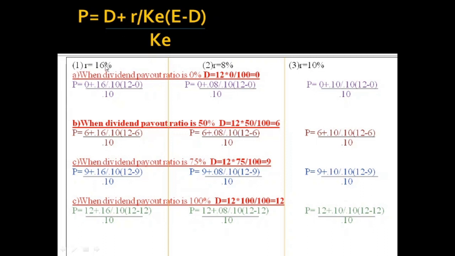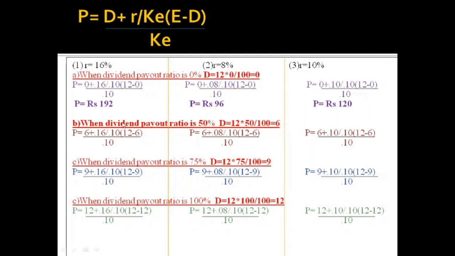R is already given, that is 16%, so 0.16, divided by KE, the capitalization rate, that is 10%, 0.10, into E minus D. E is already given, that is 12 per share, minus D, which is 0, divided by 0.10. And when R is equal to 8%, instead of 0.16 it is changed to 0.08. And when R is equal to 10%, 0.10 is taken. When we compute, we get P is equal to 192, P is equal to 96, P is equal to 120.